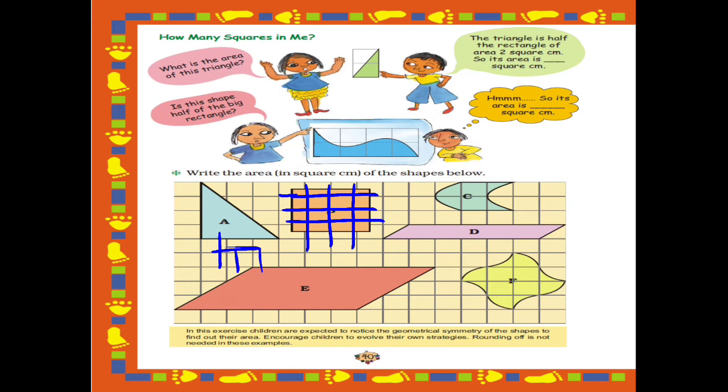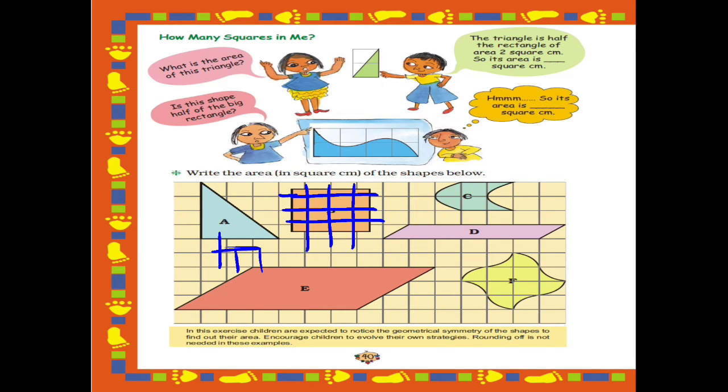So let's see. This is 1, 2, 3, 4, 5, 6, 7 and 8. Total 8 half filled squares are there. So what will you write? 4 plus 1 by 2 into 8. Why 1 by 2 into 8?